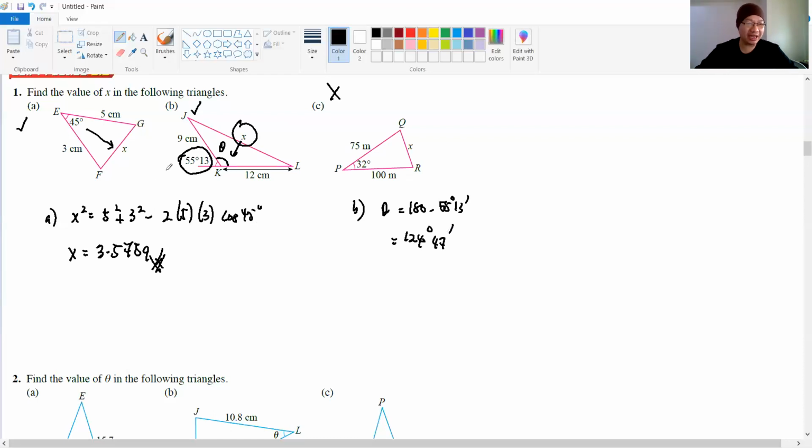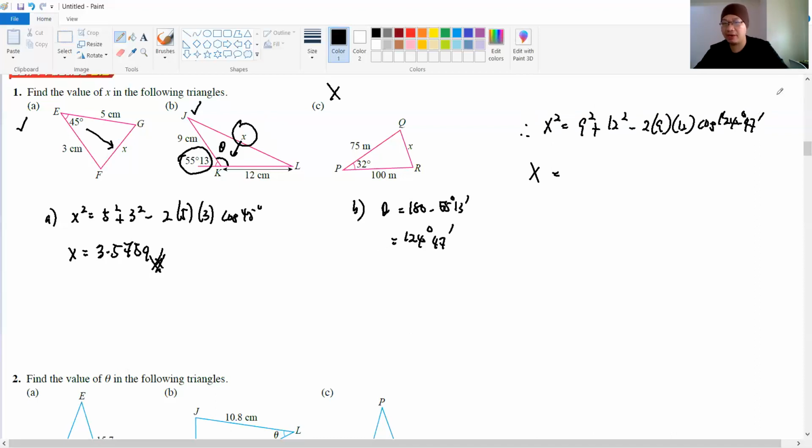Now we are talking about X. Sorry, we want to find X here. Very straightforward. Since we already obtained theta, we label that one as X squared equals 9 squared plus 12 squared minus 2 times 9 times 12 cos 124 degrees 47 minutes. So compute everything, then X equals to what?